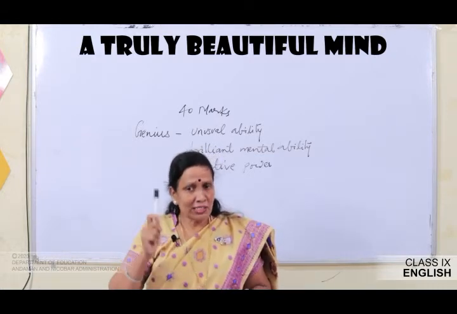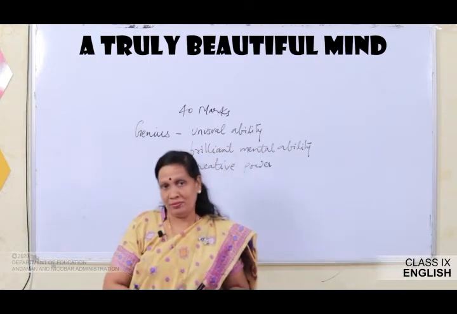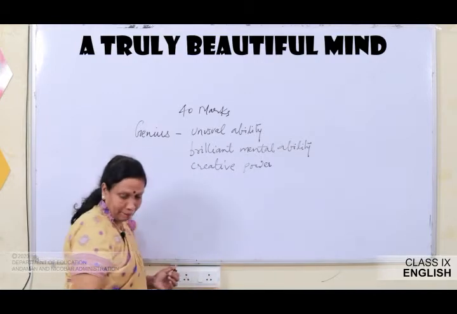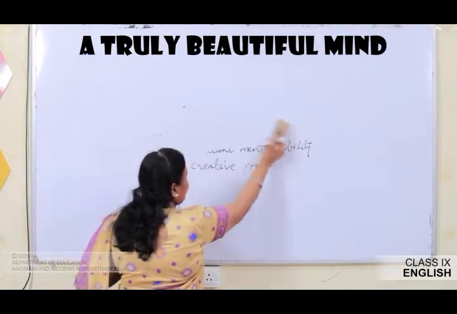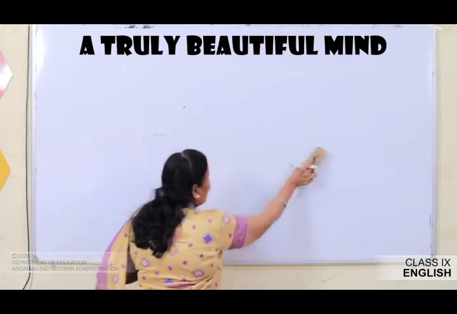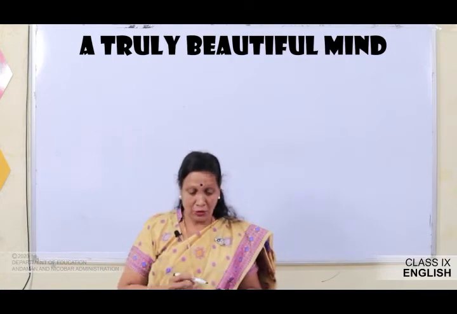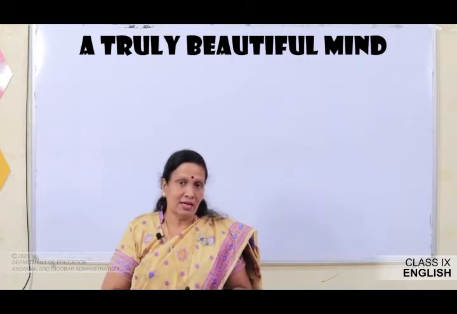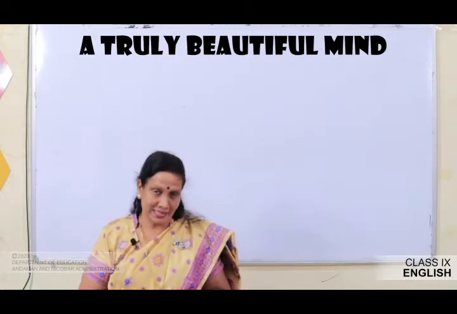So, that is what the chapter today we are going to read is about. A truly beautiful mind. So, we are going to learn something about the great scientist, in fact physicist and the Nobel Prize winner Albert Einstein.